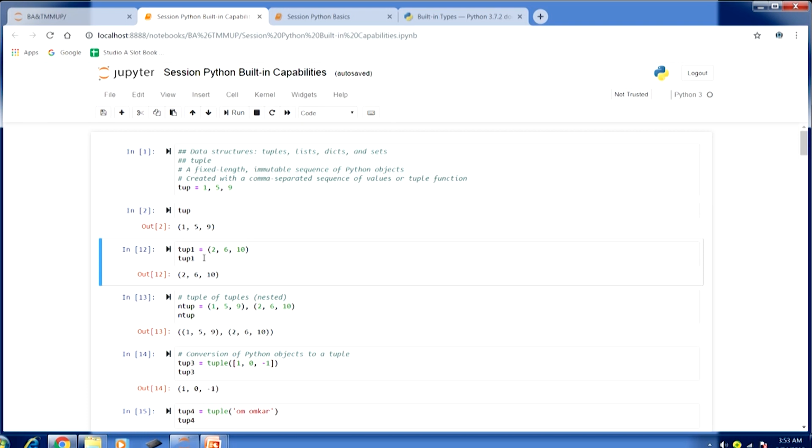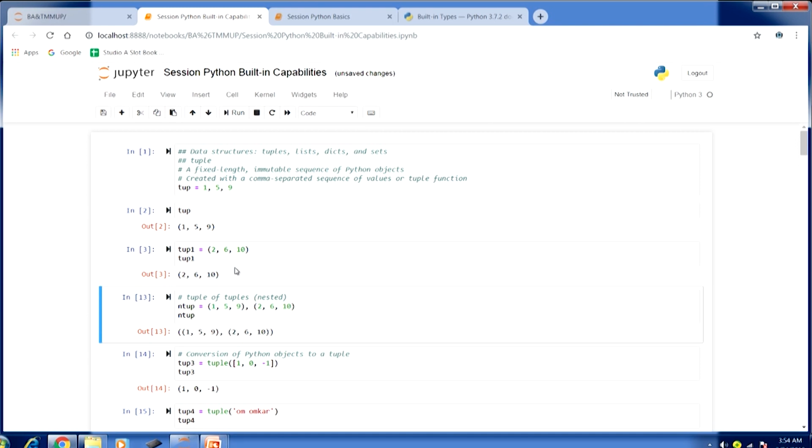When we created this first variable top, we did not use any parentheses, but in the semantics of a tuple, whenever you print a tuple it will always be shown with parentheses. We can also use parentheses in the creation of a tuple itself. The next example is top1, where I am using parentheses and then 2 comma 6 comma 10. If I run this, we get 2, 6, 10.